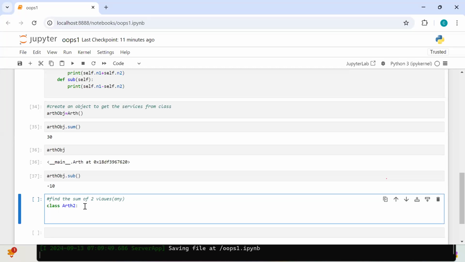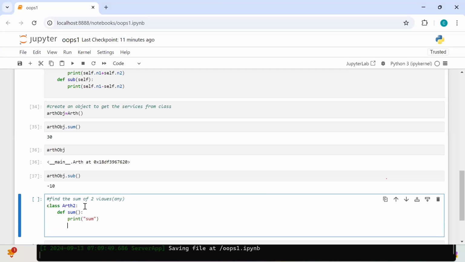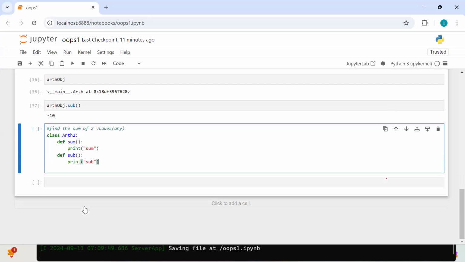But the functionality still exists. What is my functionality? Sum, and the next one is subtraction. Now, if you write any method in the class, this method is called by an object.